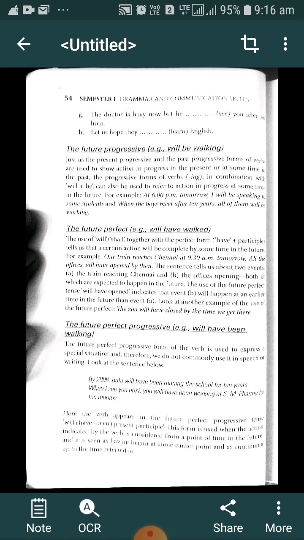So these are the uses and structures of tenses. We have to keep in mind all the structures and their uses, and to write proper English you must have proper knowledge of the tenses. Some exercises have been given. We have to solve them.